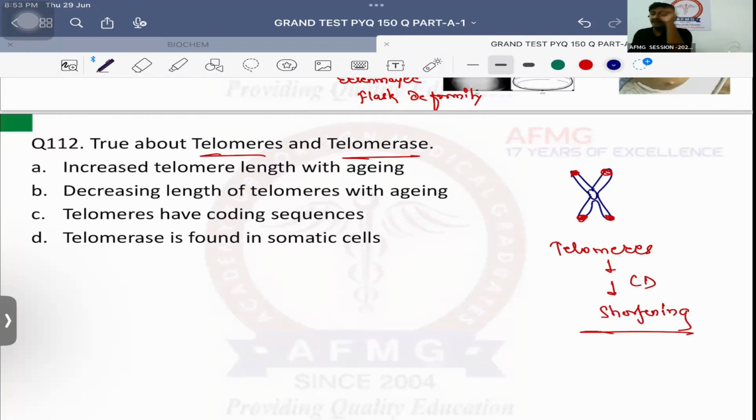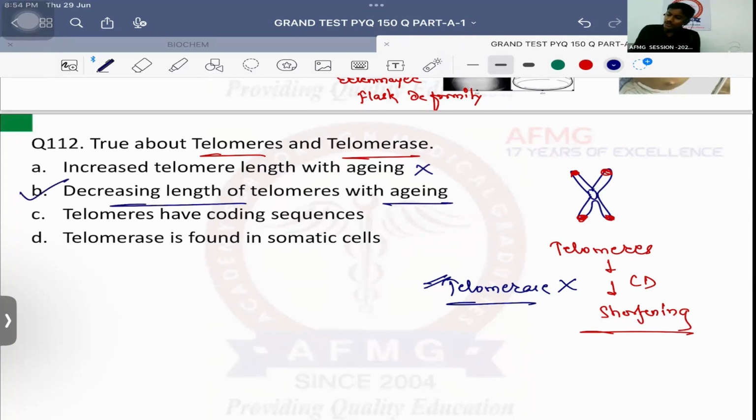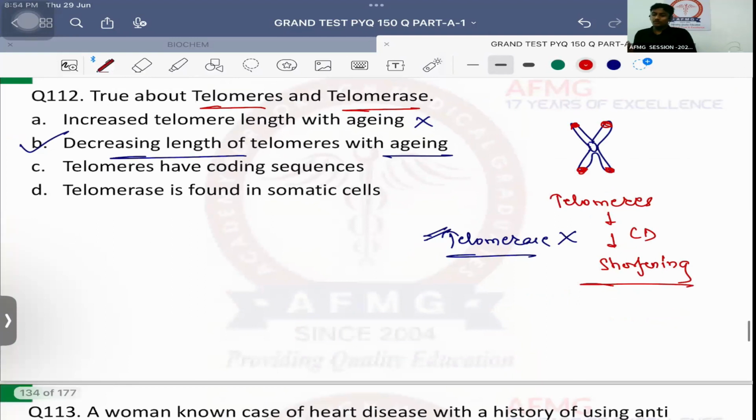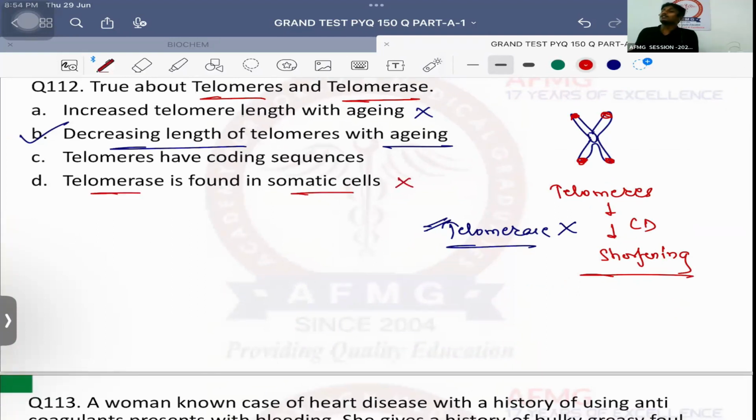Which is the enzyme that can prevent this telomere shortening? Telomerase. Telomerase enzyme will prevent this telomere shortening. वो उसको छोटा ही नहीं होने देगी. अगर छोटा ही नहीं होने देगी, will the cell die? No, the cell will become immortal, अमर हो जाएगा. And these are seen with cancerous or your malignant cells. Now, normally increased telomere length with aging? No. Decreasing length of telomeres with aging? Yes. So answer should be option B over here. ठीक है, telomerase is found in somatic cells? No, telomerase is found in germ cells because they are rapidly dividing. They are found in malignant cells because they have to constantly divide.